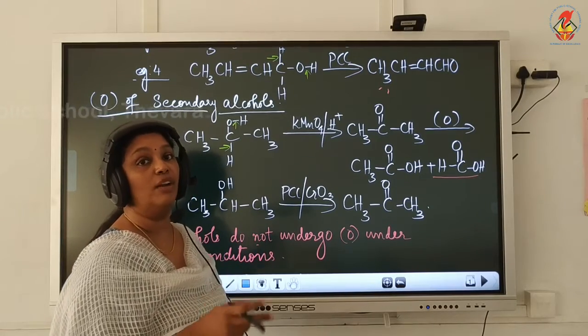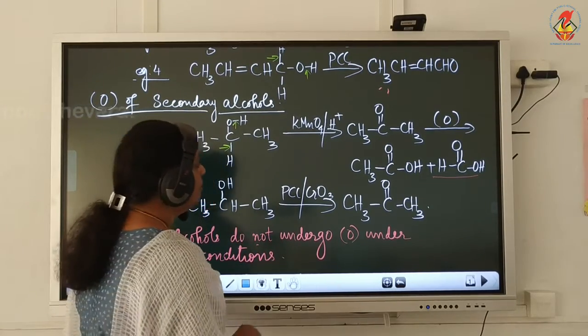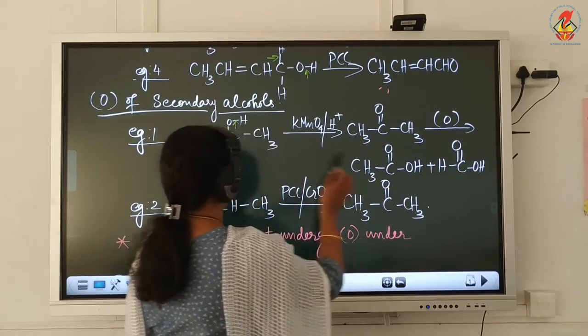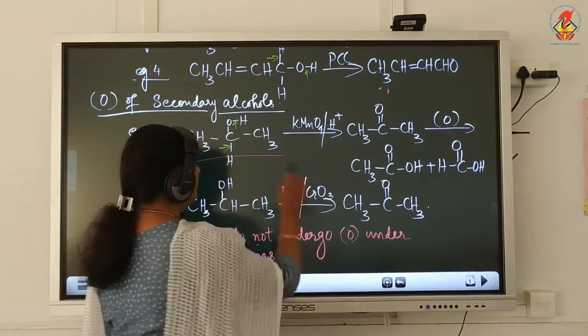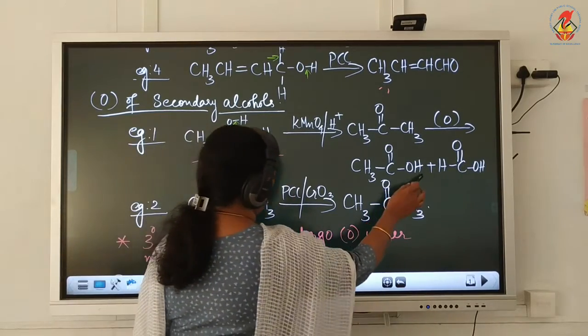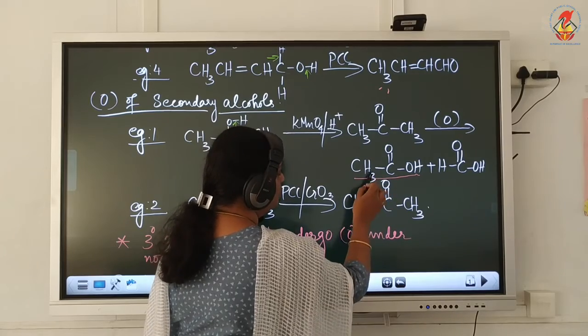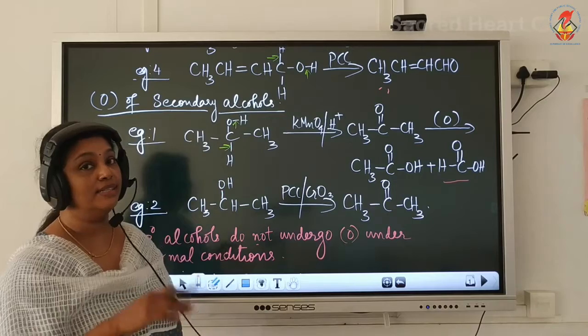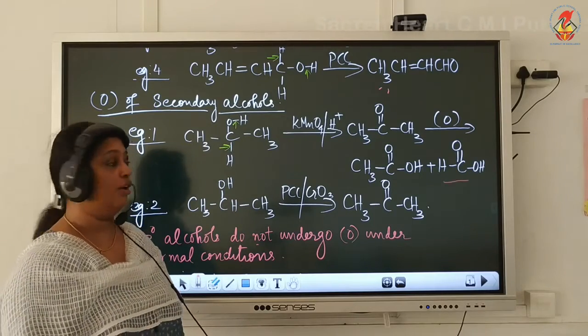You can see this mixture of acids contains a lesser number of carbon atoms than the parent alcohol. There are 3 carbon atoms in the parent alcohol, but in the acids formed we have 2 here and 1 here, though the total number of carbon atoms remains the same as the parent alcohol.